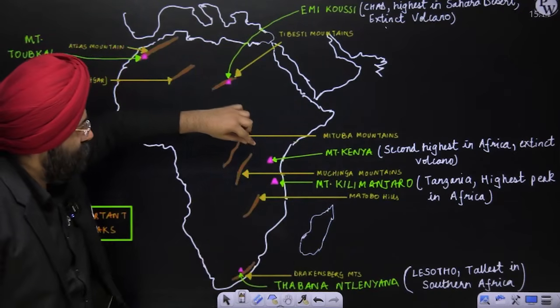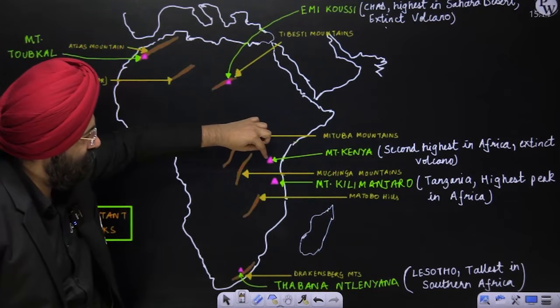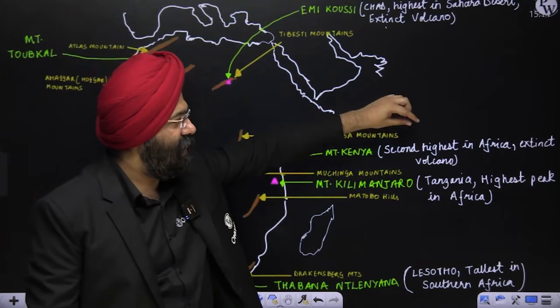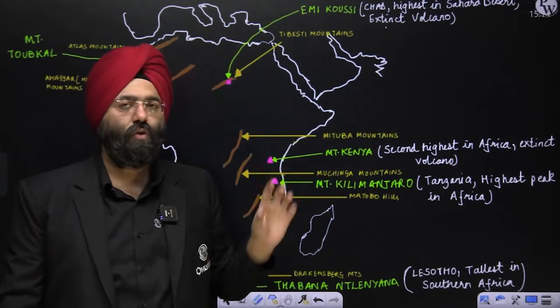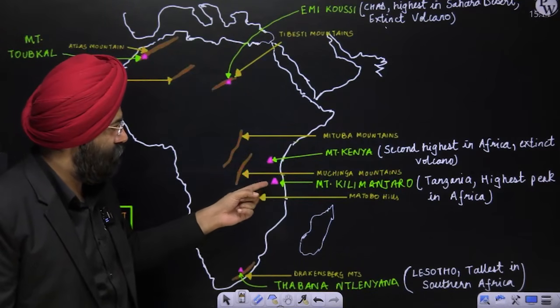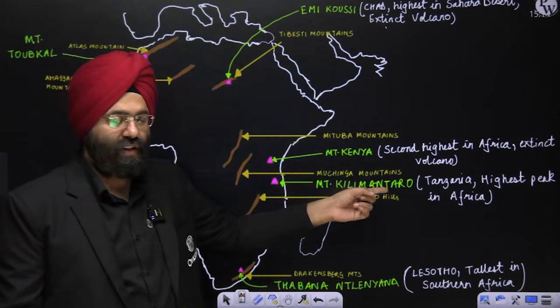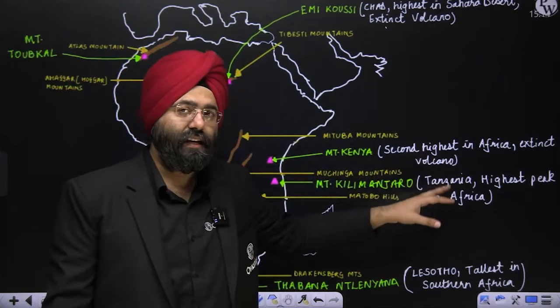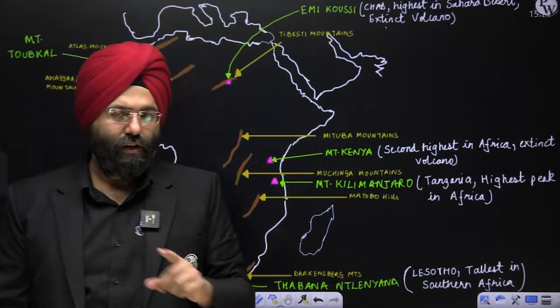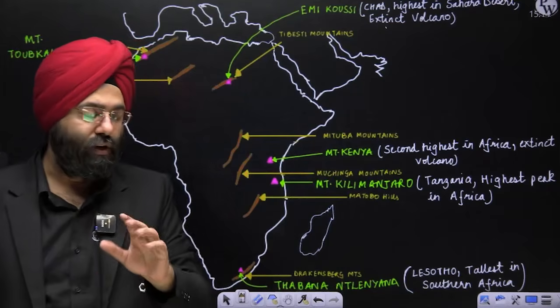Now, if you come here, here is Mount Kenya. Mount Kenya is basically the second highest in Africa and it is an extinct volcano. Now, if you further come south, you have Mount Kilimanjaro. It is present in Tanzania. It is the highest peak in Africa. It is a dormant volcano.